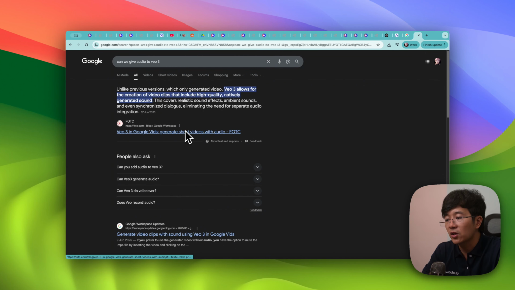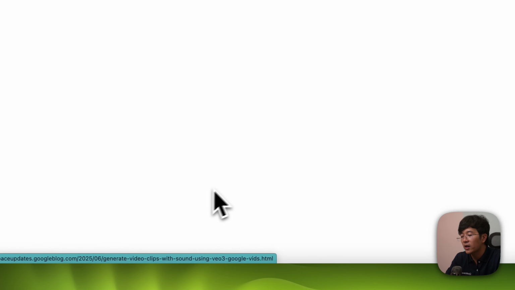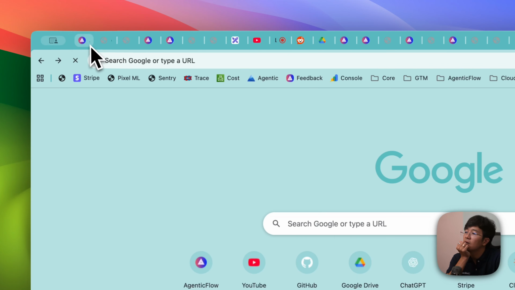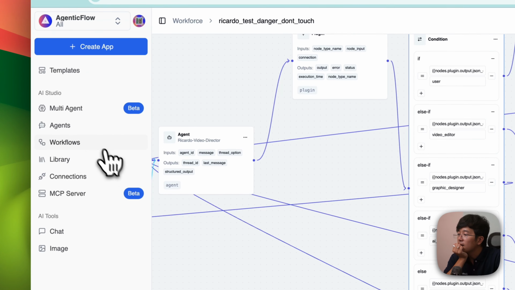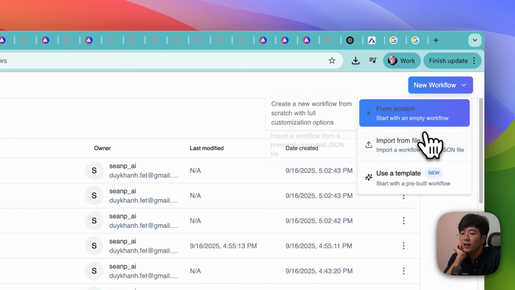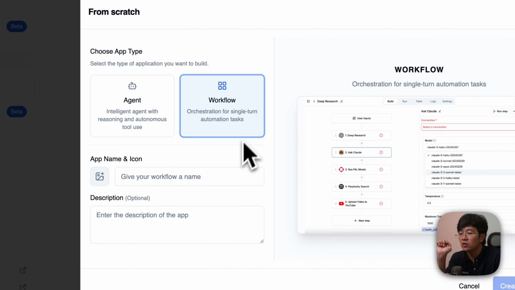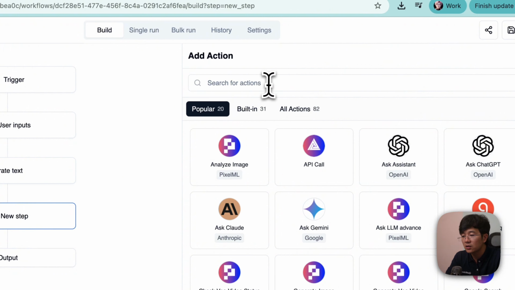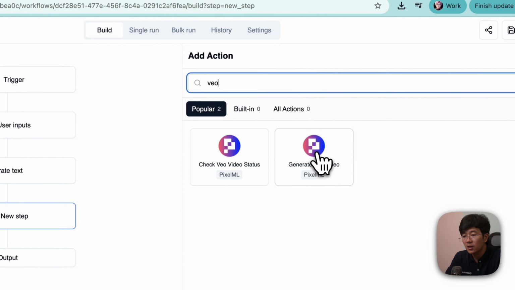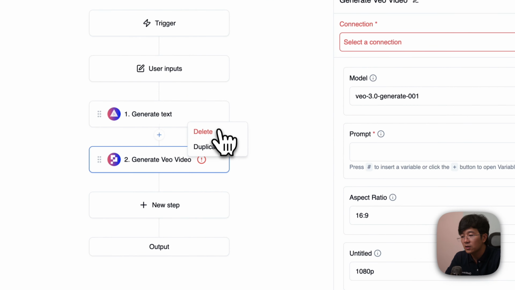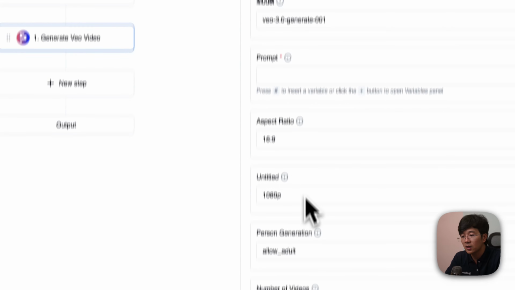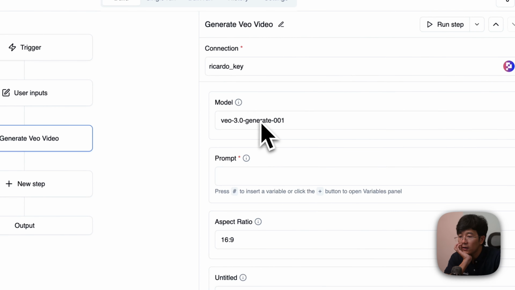I don't think so. I think from Google, what they are having is, oh, they're thinking via spot. Let me go to this, so you can test this one. You just go here and you can test VO3. You can create a new workflow, and in here you click VO3, create VO3, delete this one, and you absolutely need to take the connection, of course. So let's look at what VO3 gives us.